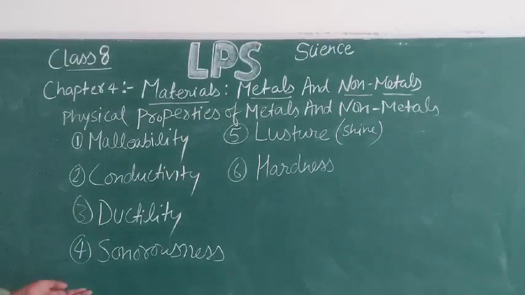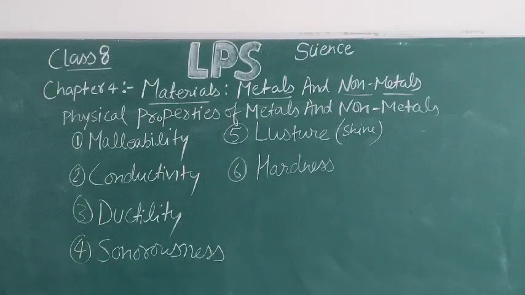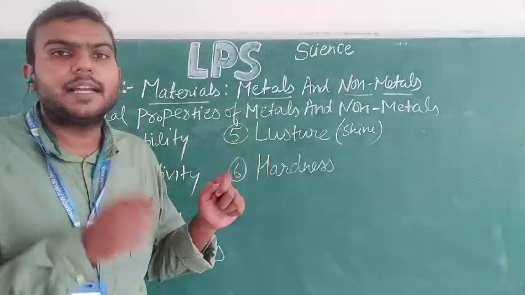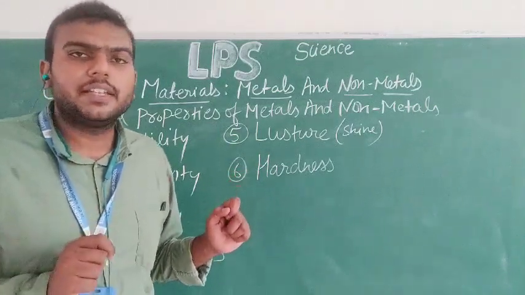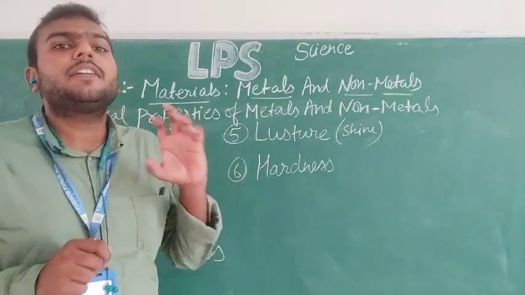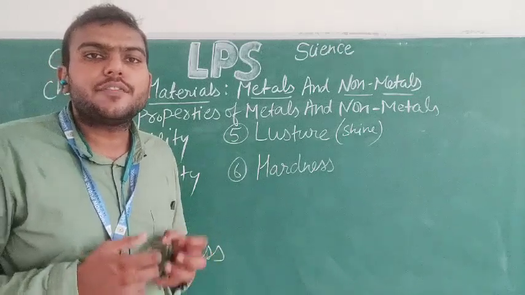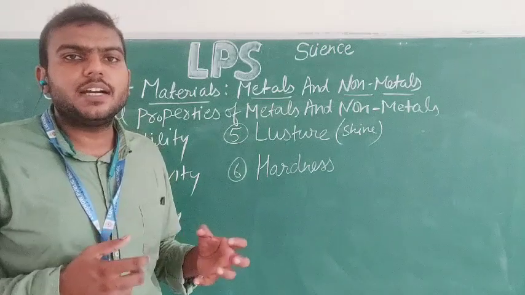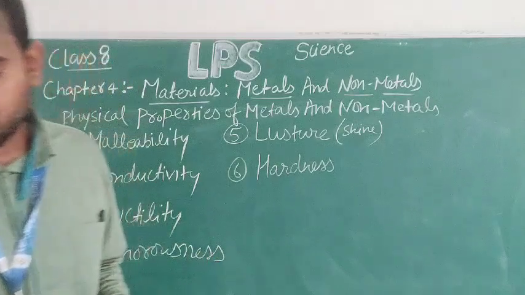The next property is sonorousness. Metals are sonorous. That means they make a ringing sound when I beat them with a hammer or with some other metal object. When I beat them, they will produce a ringing sound, like you hear the bells of your schools, the bells of the temple, the bells of the church. They are producing a ringing sound.